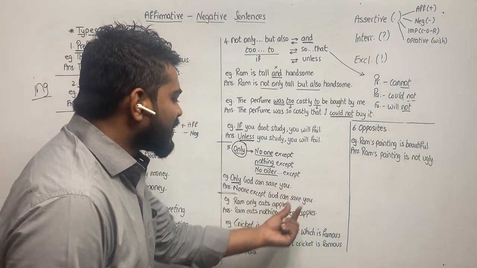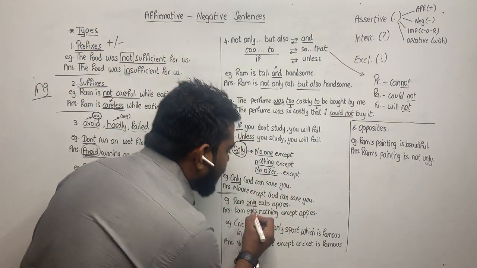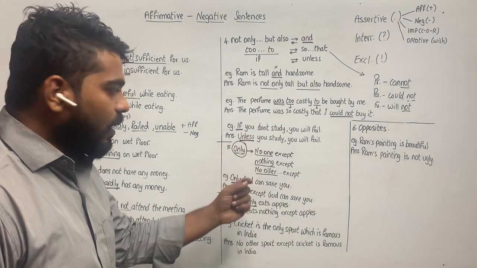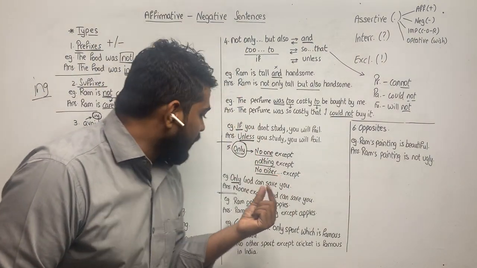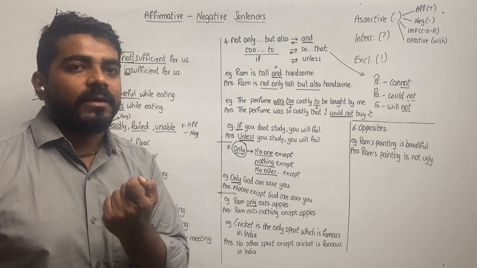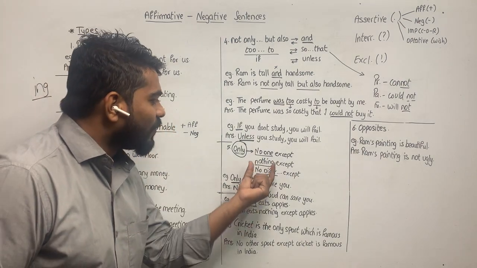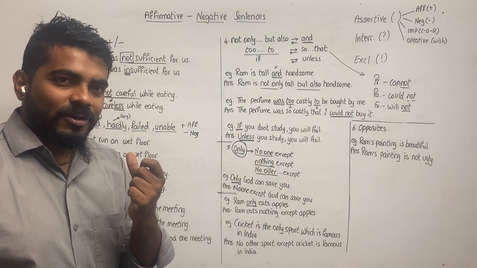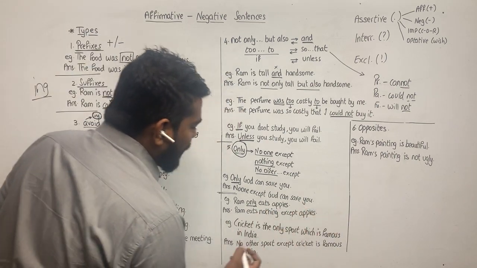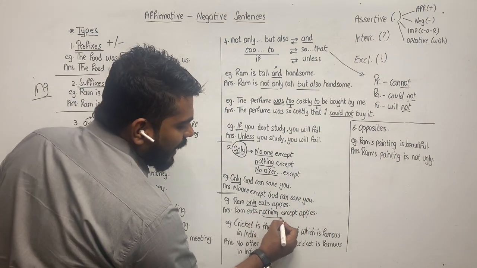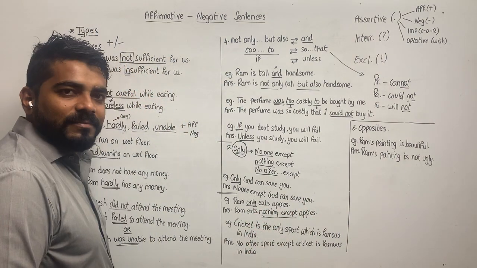Ram only eats apples. Only. So again it has to be any of these three. No one cannot come because we are talking about apples, which is a thing. Because it is a thing, we will write nothing. Okay. Ram only eats apples. So Ram eats nothing except apples.